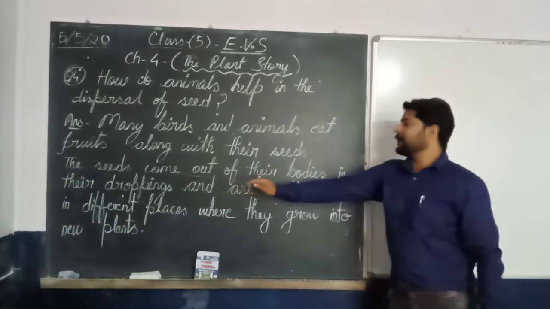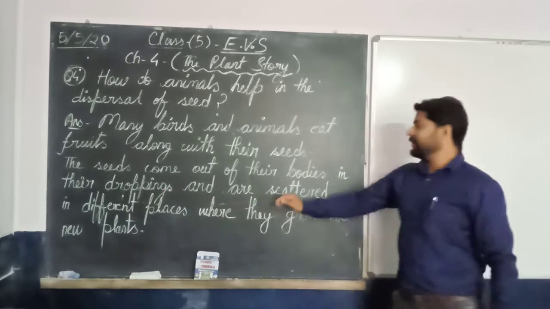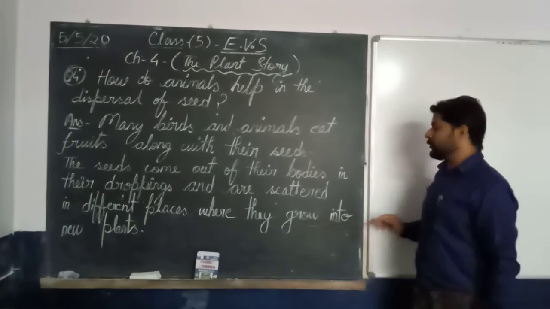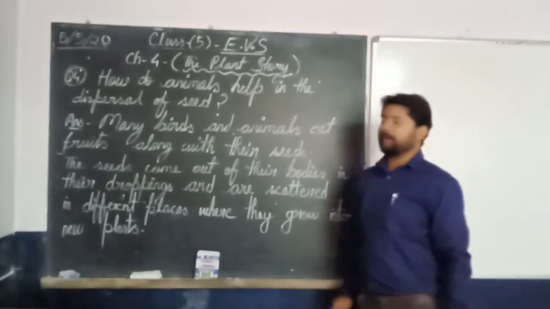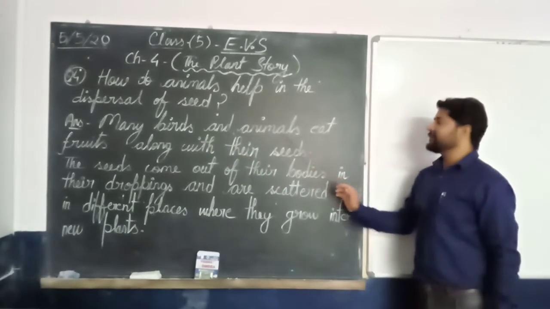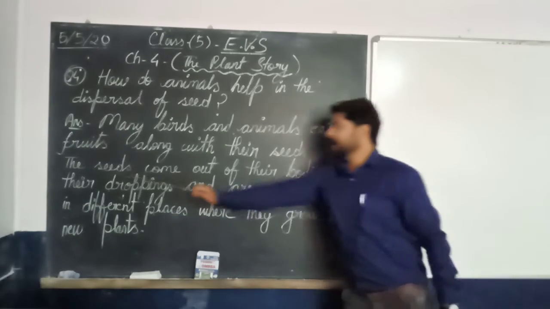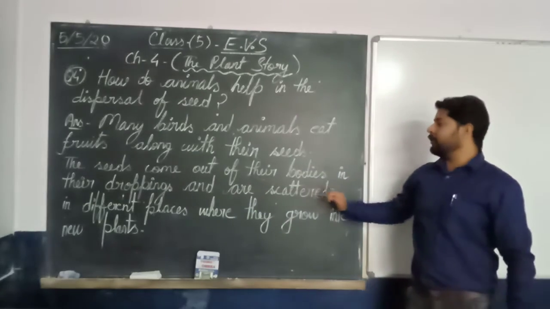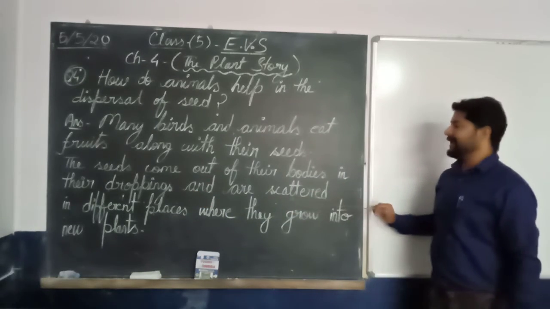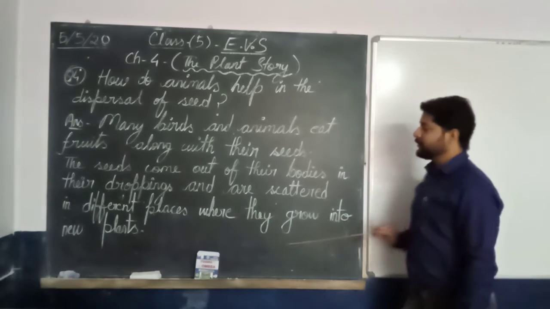The seeds come out of their bodies in their droppings and are scattered in different places where they grow into new plants. And again I will repeat the answer.